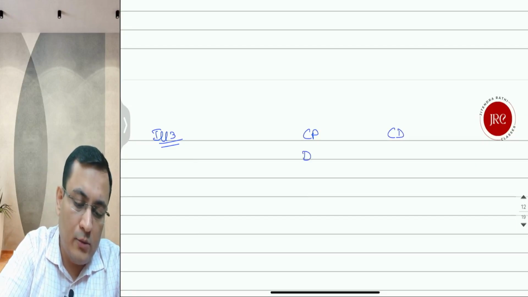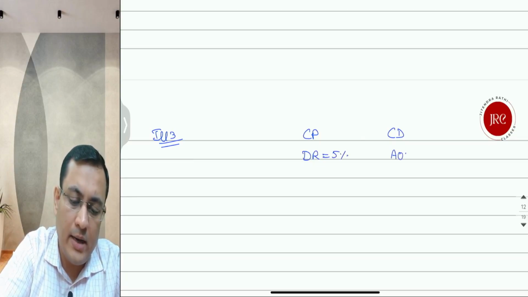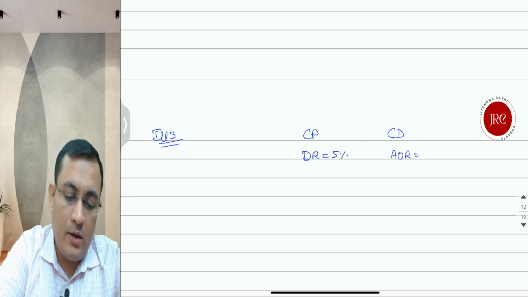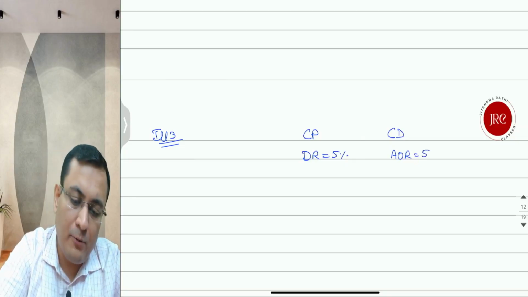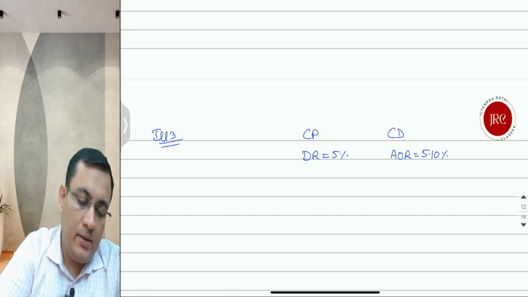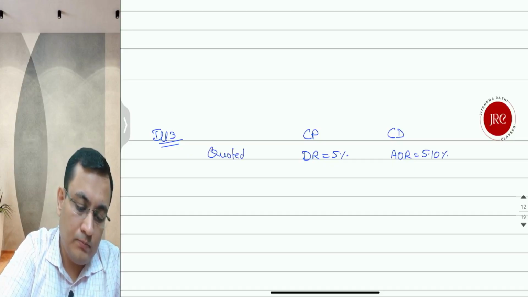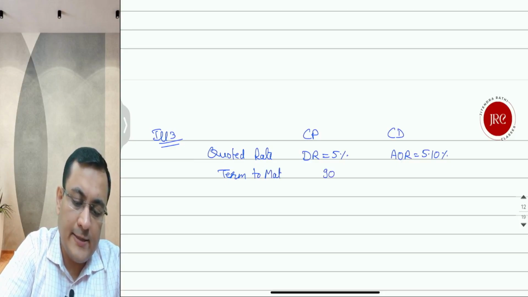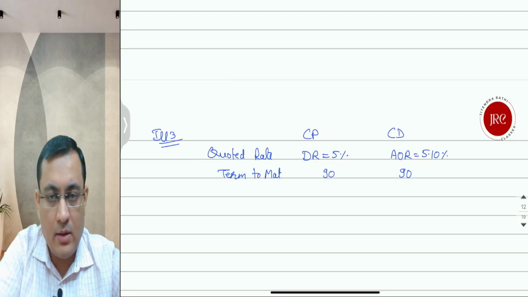The CP is quoted at a discount rate of 5% and the CD is quoted at an add-on rate of 5.10%, and the term to maturity of these instruments is in both cases 90 days. Of course, only then are they comparable.